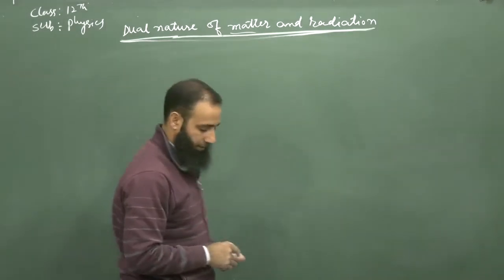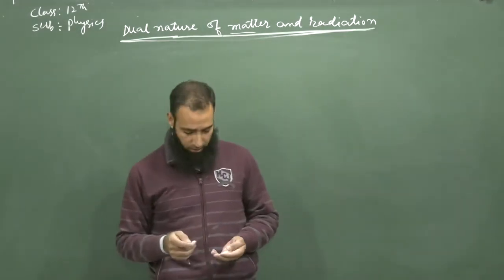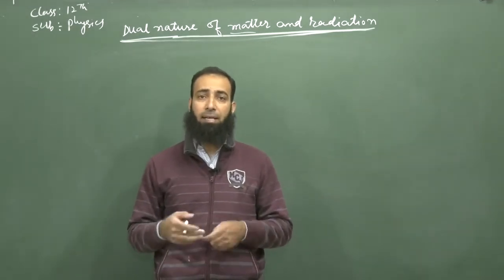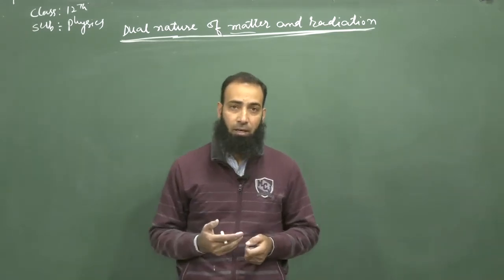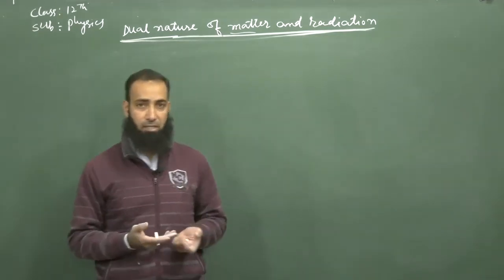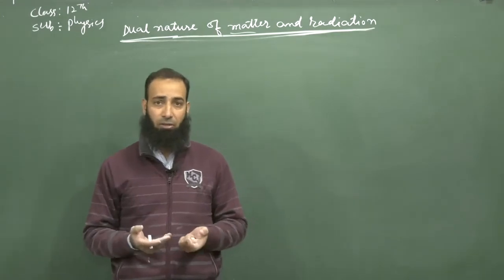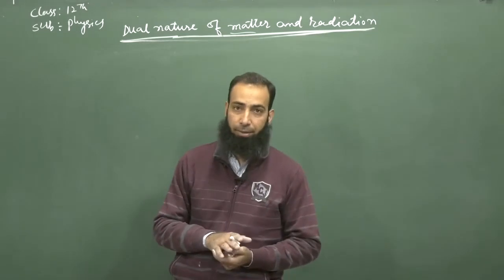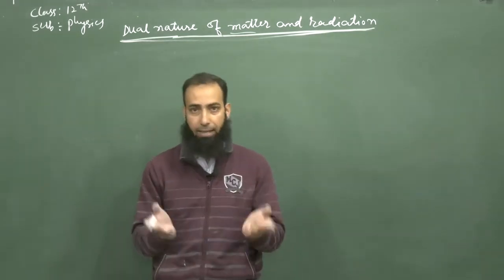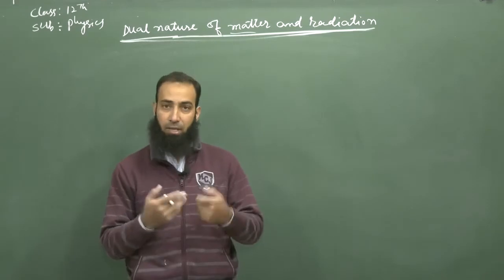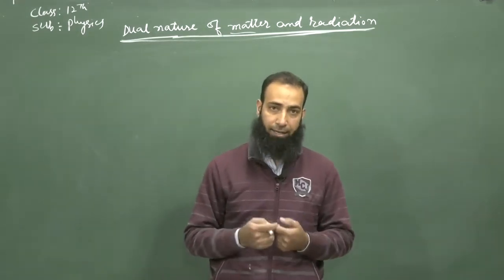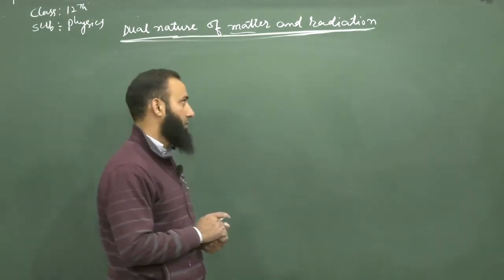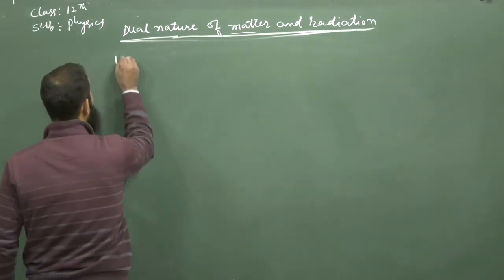Now, what is photoelectric effect? It is the emission of electrons from metals when a metallic surface is irradiated with radiation of appropriate frequency. That emission of electrons is known as the photoelectric emission, the electrons so emitted are known as photoelectrons, and this phenomenon is known as the photoelectric effect. The photoelectric effect was first discovered by Heinrich Hertz in 1887.